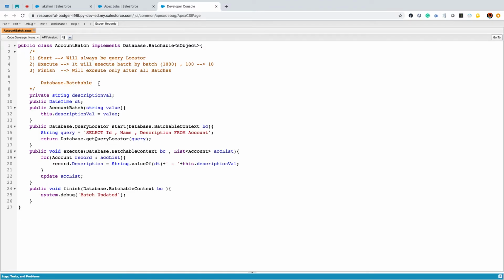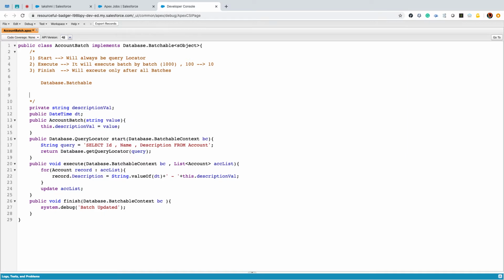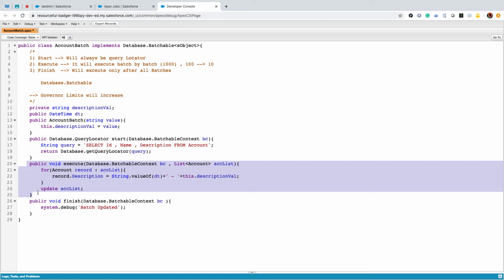Why do we need it, and what benefits will you get from batch apex? Governor limits will increase. Why? For every transaction, let's say the number of SOQL queries per transaction is 100. If I'm executing my batch apex for 1000 records, multiple times, right, then for the first job I will get a limit of 100. For the next batch, again it will come with 100 records.